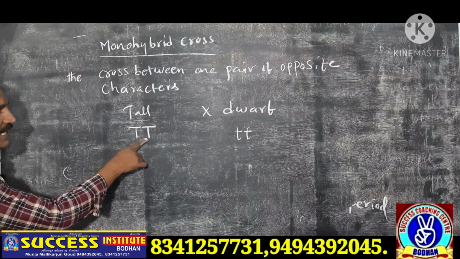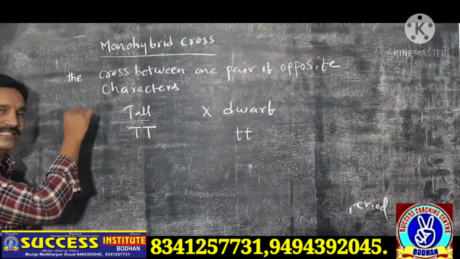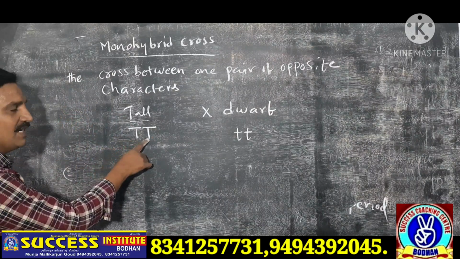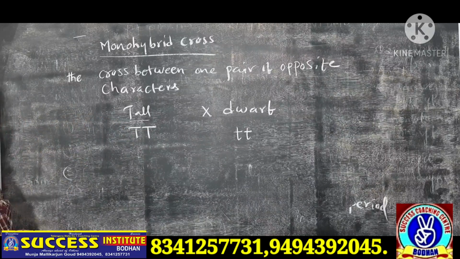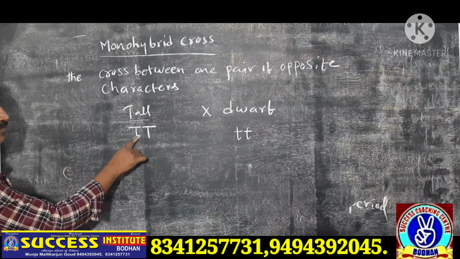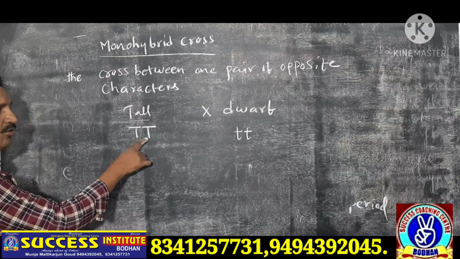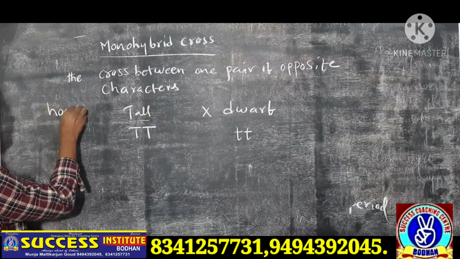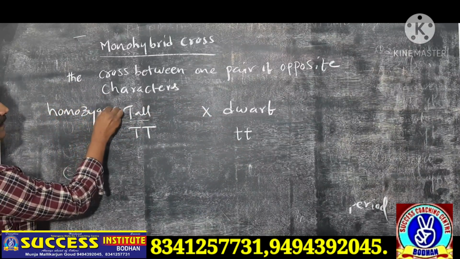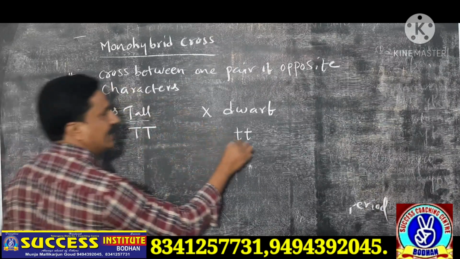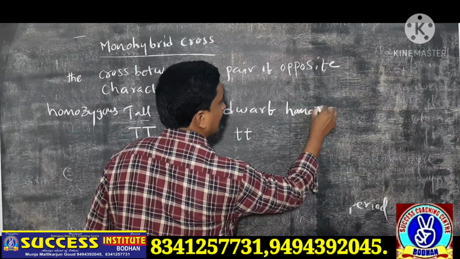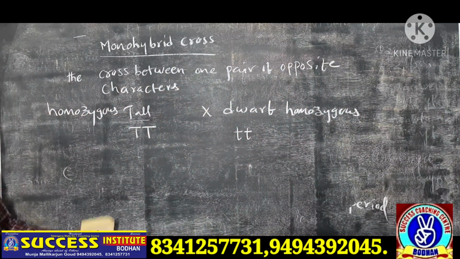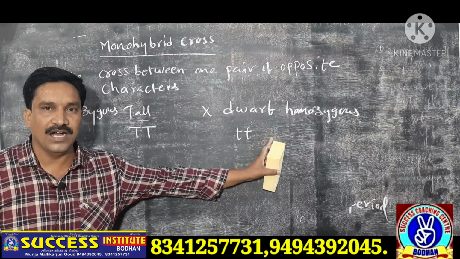Here both alleles are there. One pair of alleles. What are they? Capital T and another also capital T. Which type of condition is it? Homozygous. Both are similar, so it is called homozygous. The tall pea plant is homozygous, and the dwarf pea plant is also homozygous. Homozygous tall, homozygous dwarf.